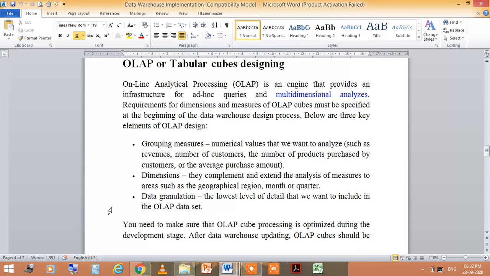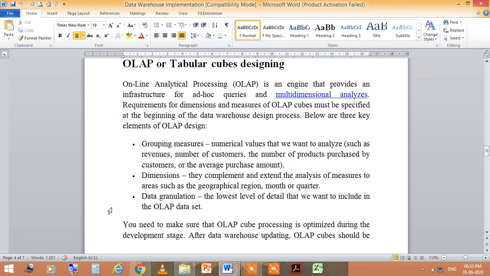Online analytical processing is an engine that provides an infrastructure for ad hoc queries and multi-dimensional analysis. The requirements for dimensions and measures of OLAP cubes must be specified at the beginning of the data warehouse design process. Below are three key elements of OLAP design.